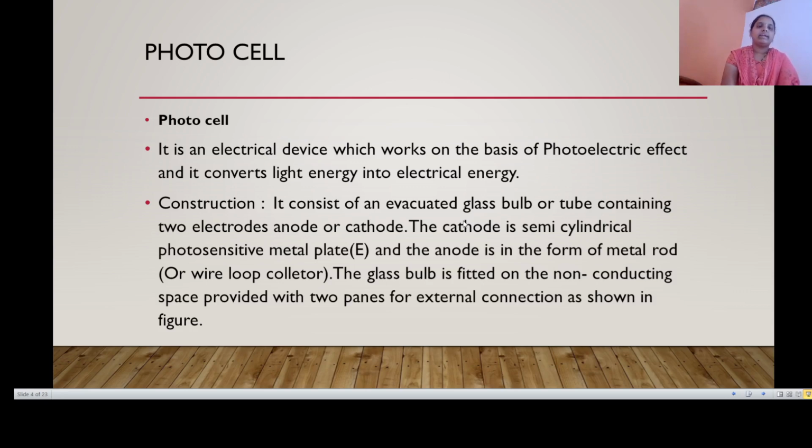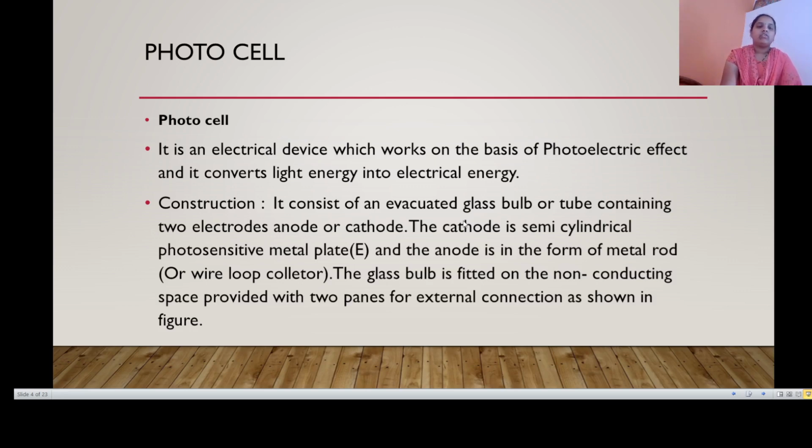A photocell is an electrical device which works on the basis of the photoelectric effect, and it converts light energy into electrical energy.